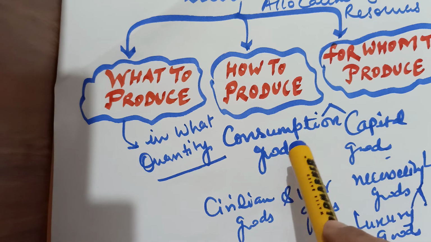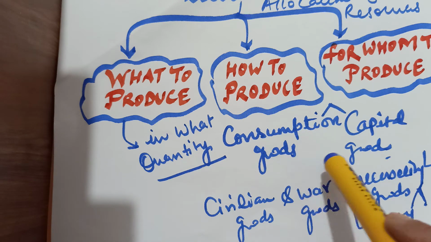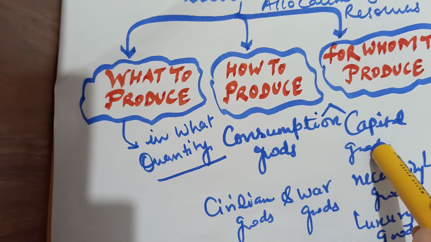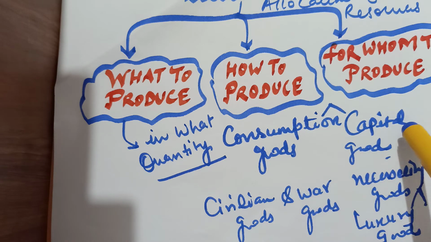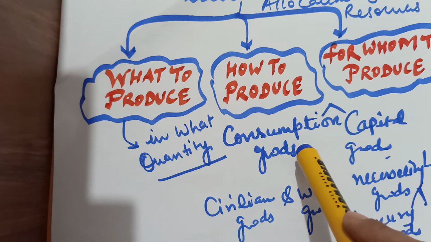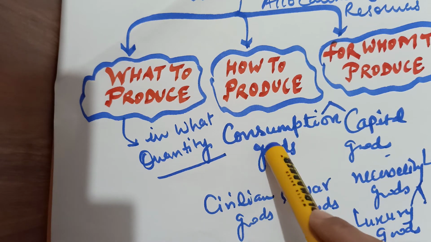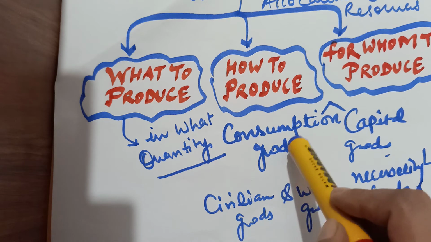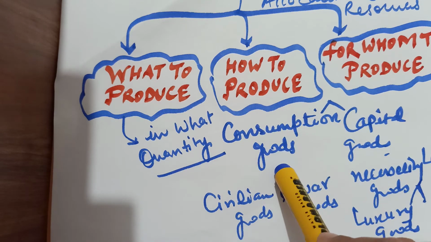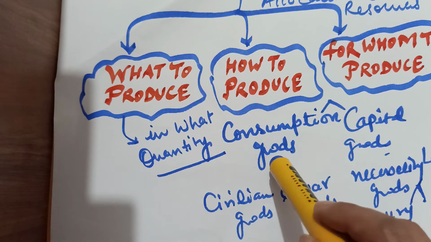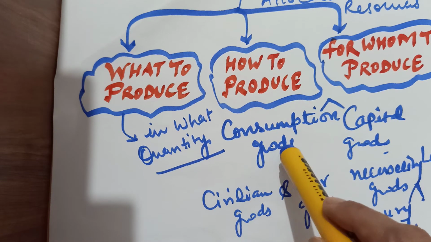Likewise, if limited resources are used for capital goods, future growth would be high, but the consumer would not enjoy. Less consumption goods means consumers would not enjoy their lives, and their living standard would be low.